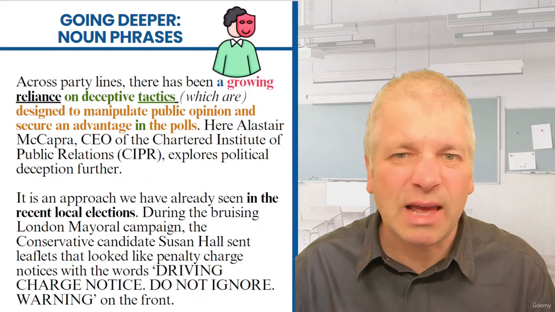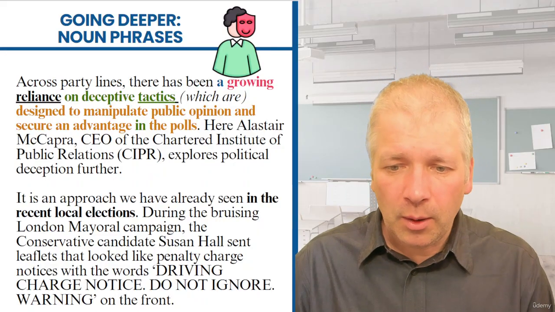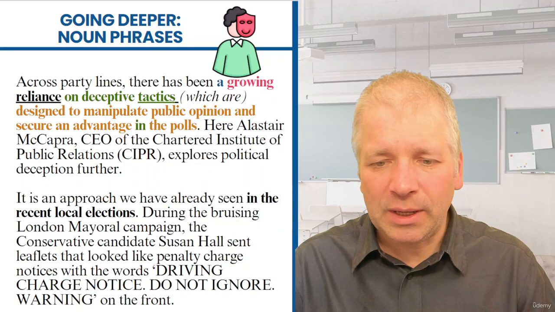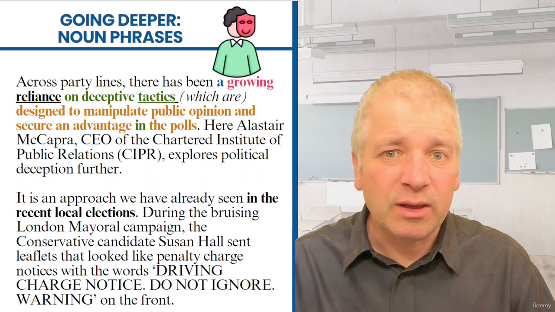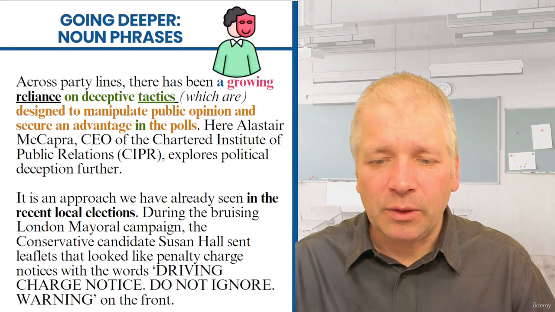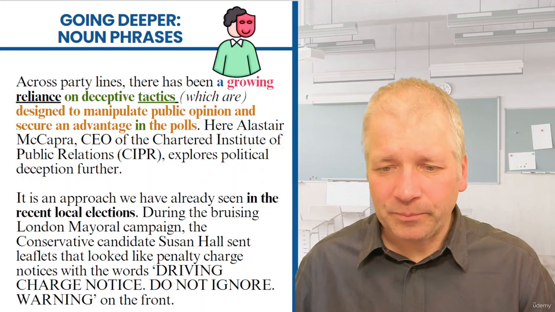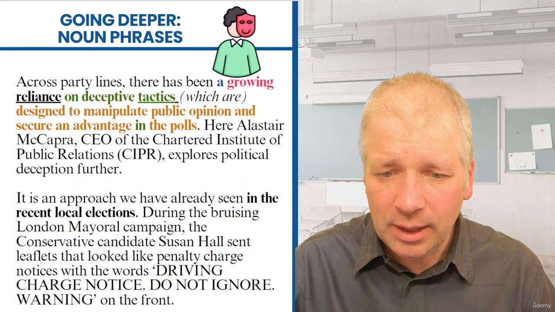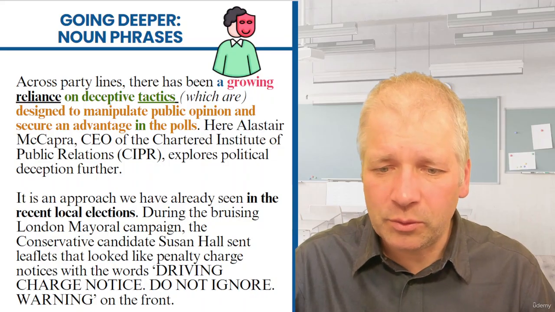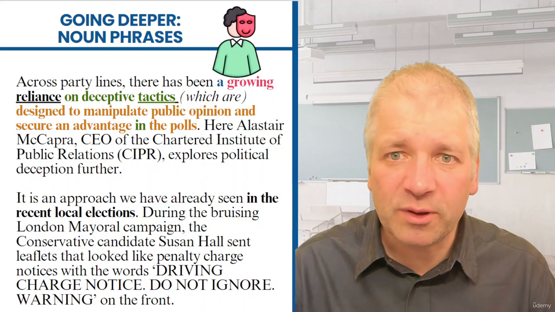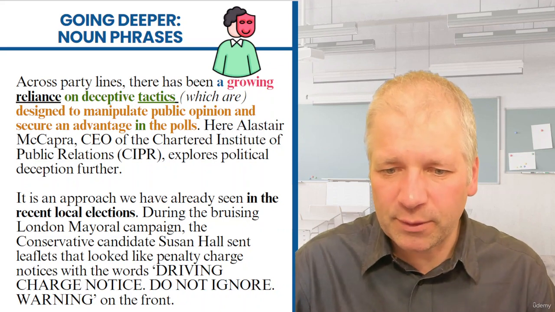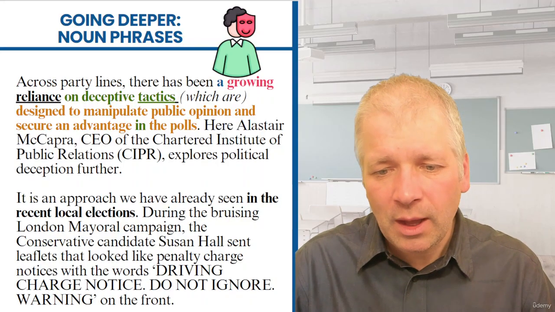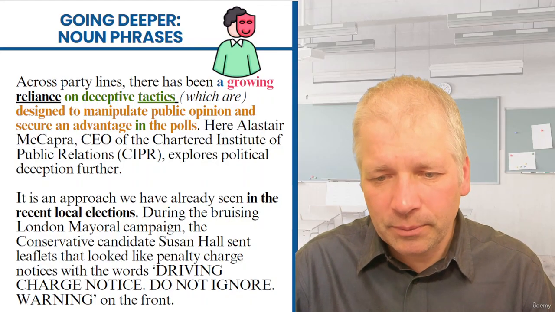In fact, let's analyse the whole of this sentence so we have a sense of what's going on here. So it's a bit like there is a bit of a dummy subject, meaning that we're referring back to something, or perhaps referring forward. Here it is referring back to the concept of political deception, which was introduced in the previous paragraph. So that's the subject.